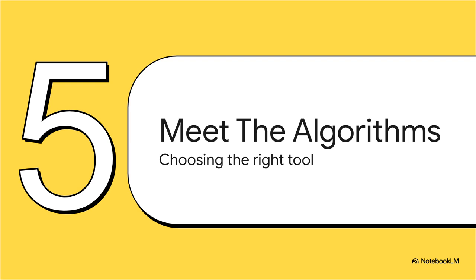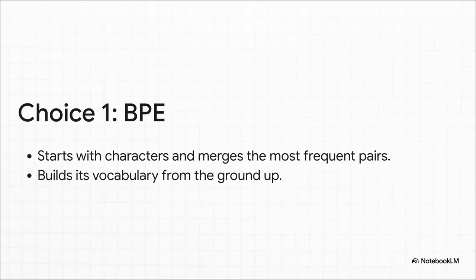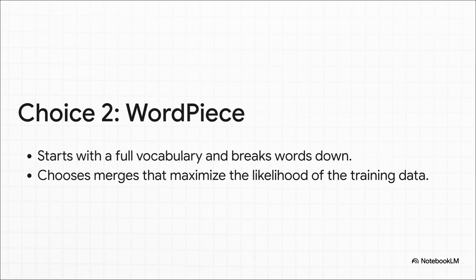And that brings us to the main event, the algorithms themselves. These are the really clever methods that take those pre-tokenized words and break them down into the final subword tokens. And there are a few major players in this game. First up, you've got byte pair encoding, or BPE. This is a classic bottom-up approach. It starts by treating every single character in your text as its own token. Then it looks for the pair of tokens that appears most often, say E and R, and it merges them into a new token. It just keeps doing this over and over, building up a whole vocabulary of common subwords right from scratch.